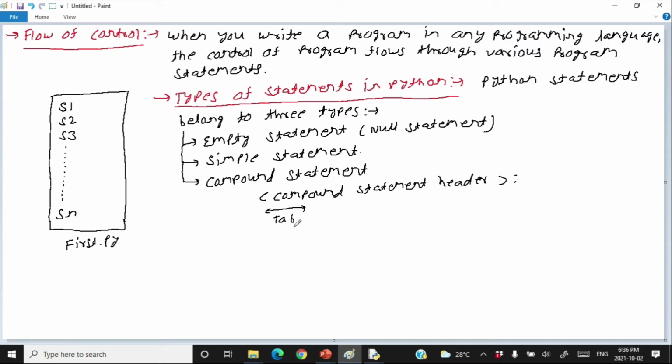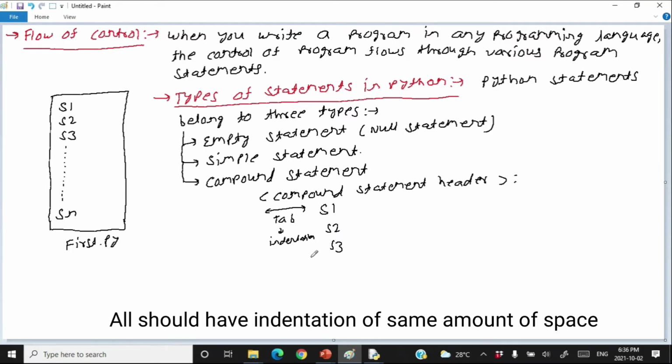This is called indentation. After indentation, you need to write the body of the compound statement. You can have multiple statements like S1, S2, S3, and all should be indented, meaning all should be written after pressing a tab.